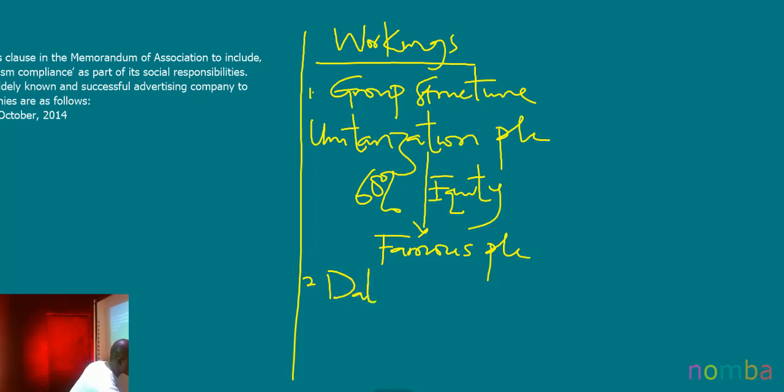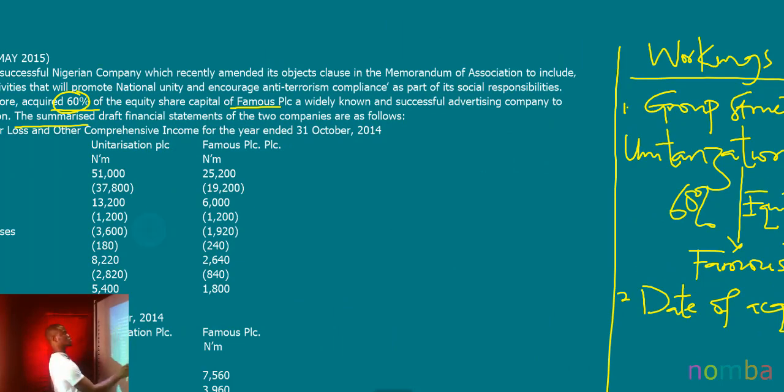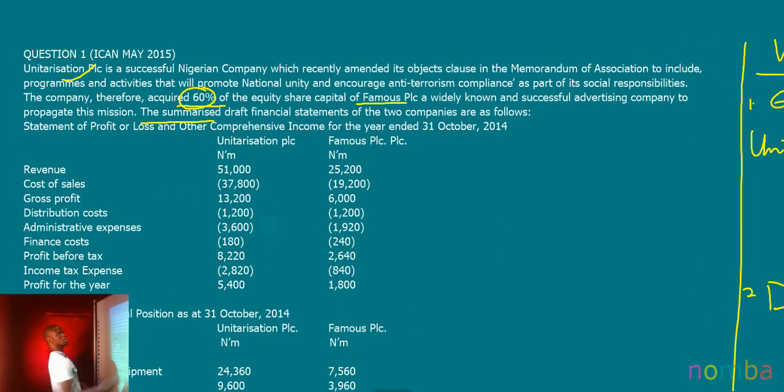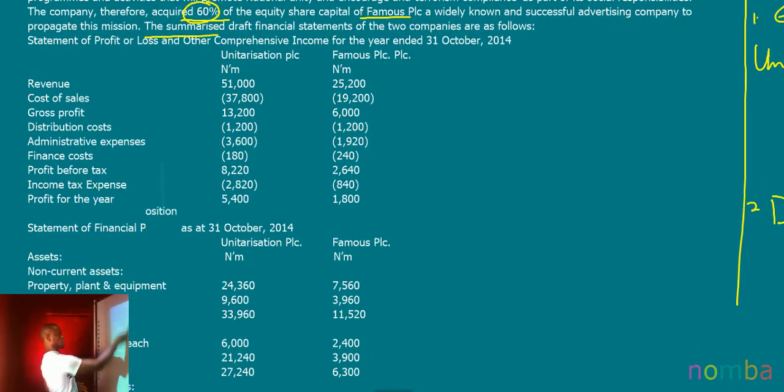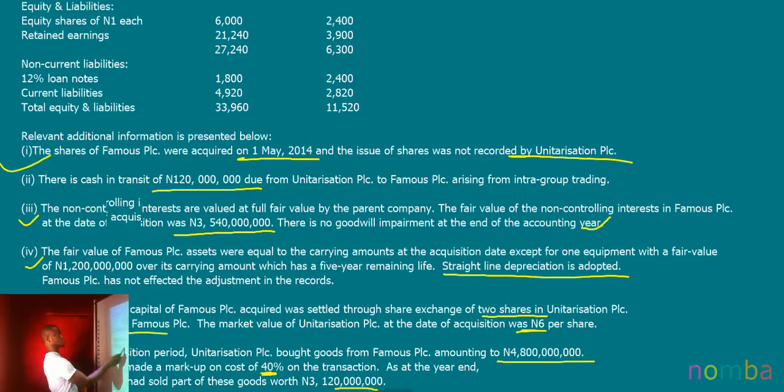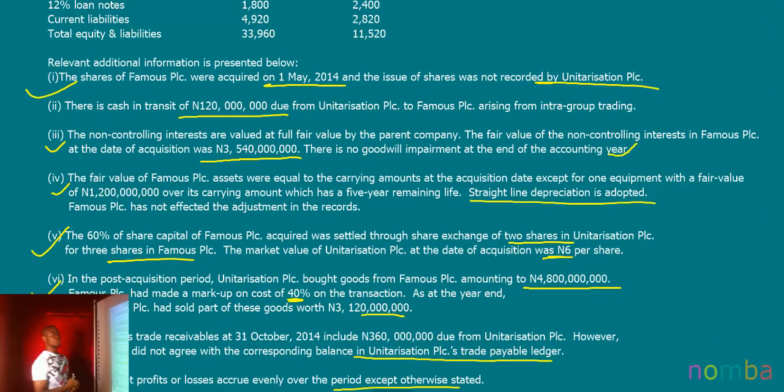You need to determine the date of what? Of acquisition. So, what is the date of acquisition? We're not given it in this first paragraph. So, let's go on to our question. Okay, so we go to the additional information. In additional information 1, they said the shares of Famous PLC were acquired on 1st May 2014.